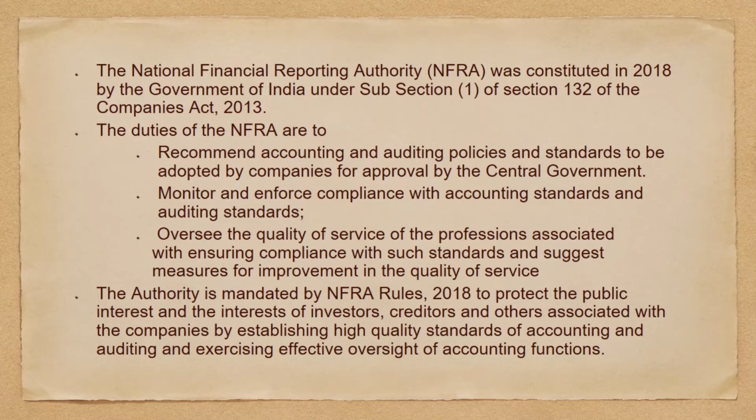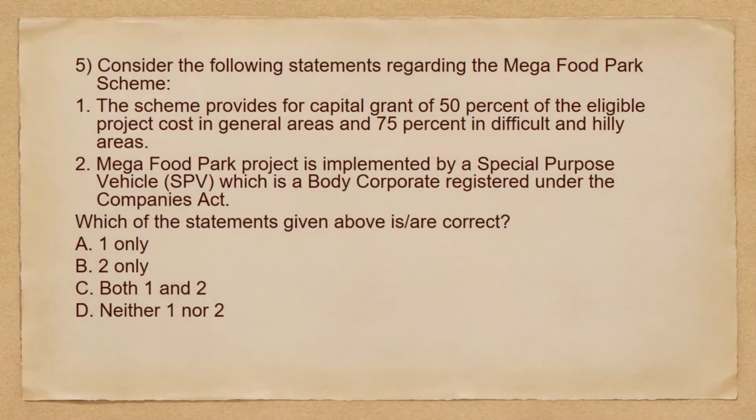The authority is mandated by NFRA rules of 2018 to protect the public interest and the interest of the investors, creditors, and others associated with the companies by establishing high quality standards of accounting and auditing and exercising effective oversight of accounting functions. So that's it. Moving to the next question we have.